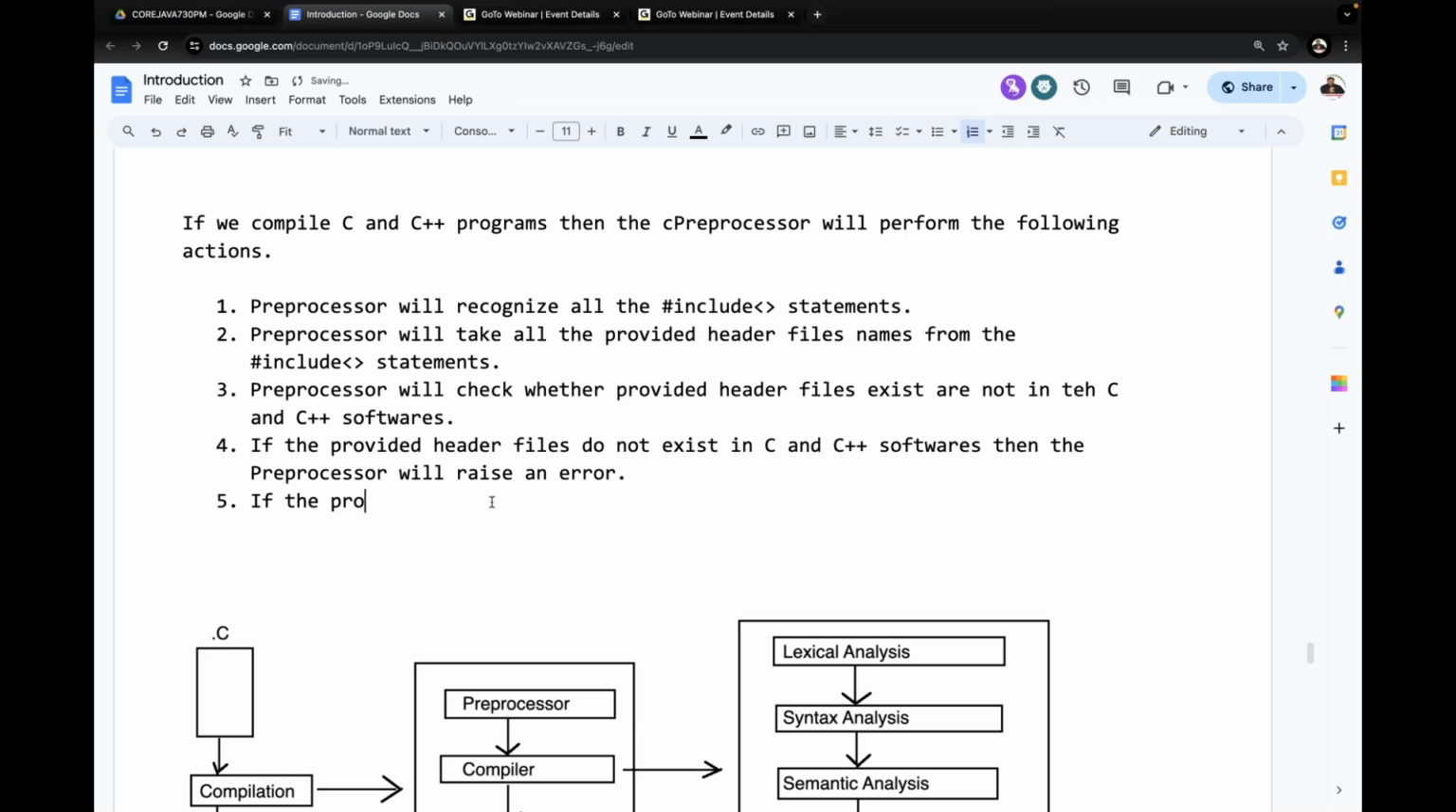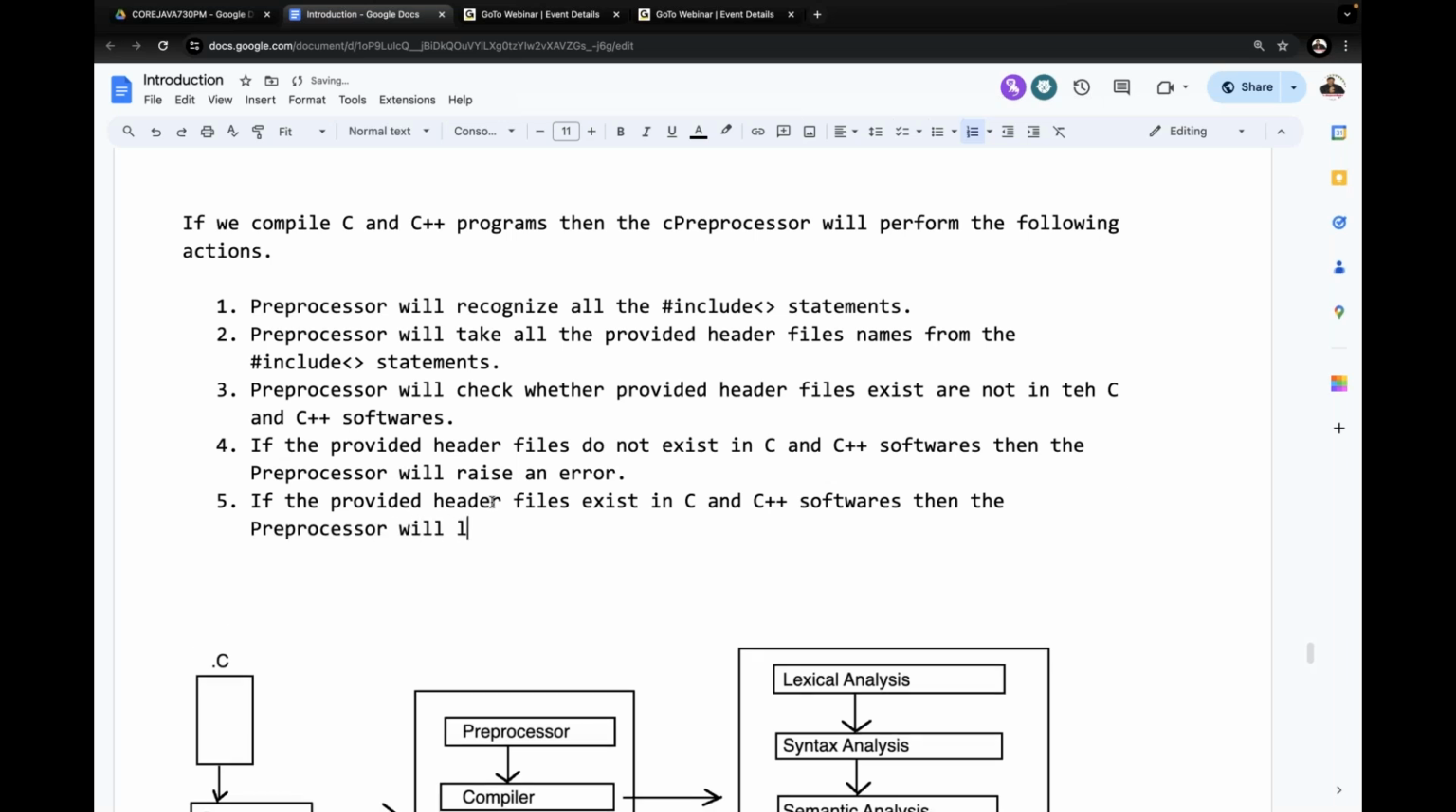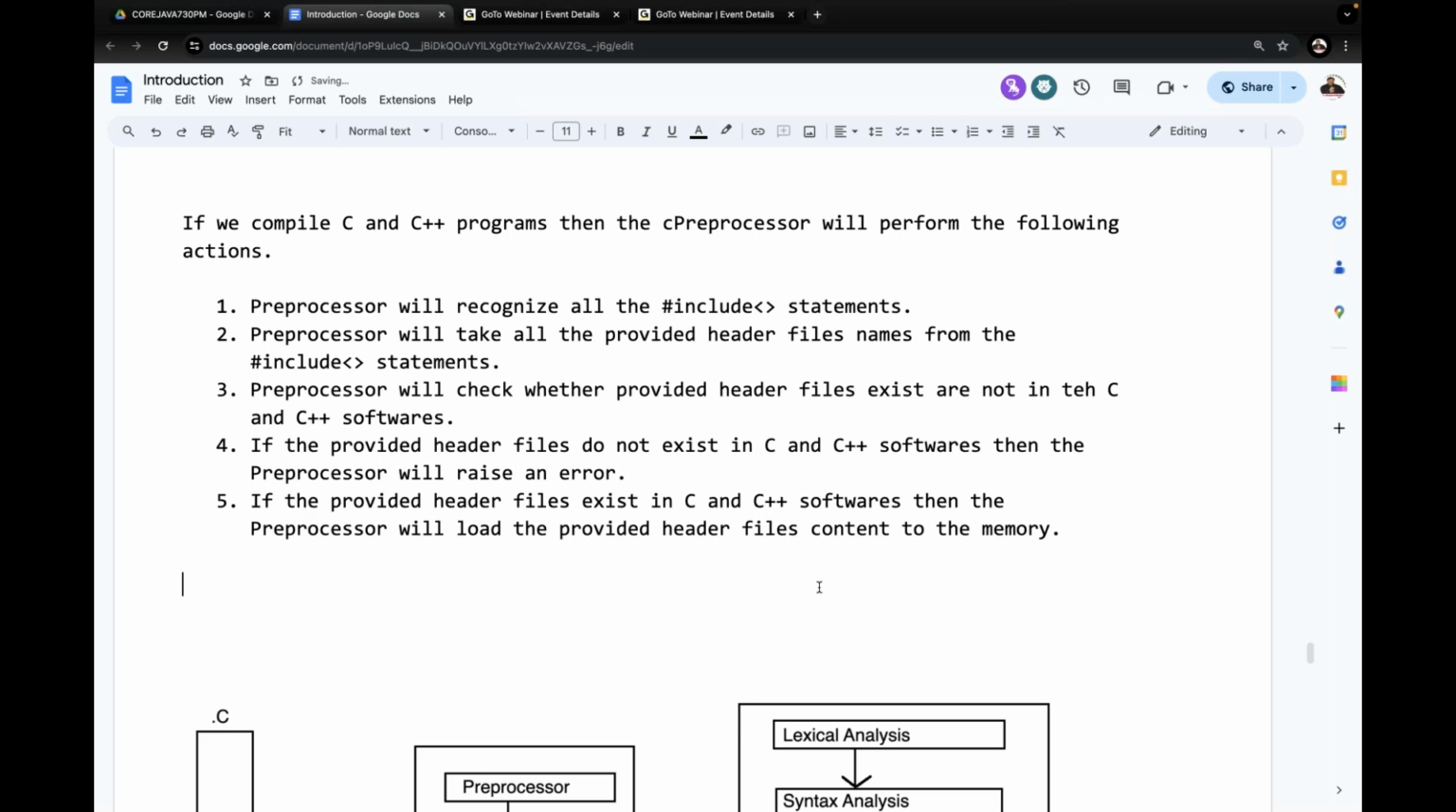Right, sir. If the provided header files exist in the C and C++ software, then what will the preprocessor do? The preprocessor will load the provided header files content to the memory. That means the preprocessor will load the provided header files content to the memory. Understand the point clearly? My required content is completed here.